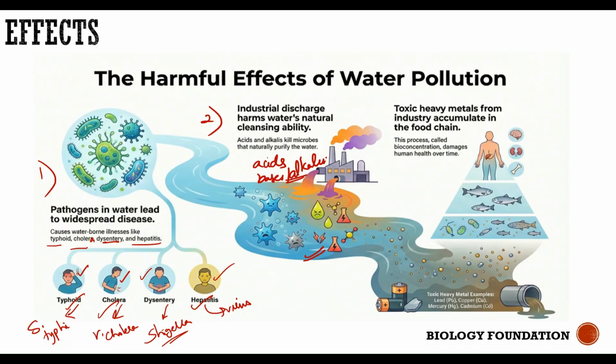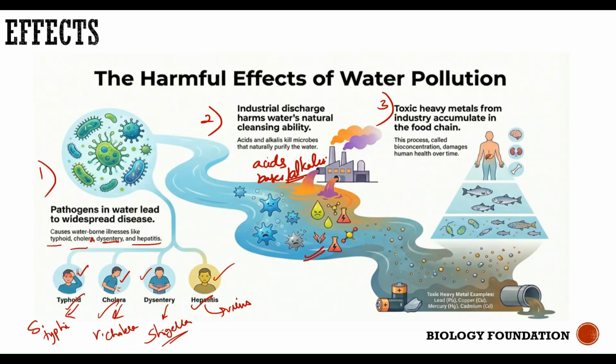Not only that, sometimes these acids and bases that are added into the water bodies change the pH of the water body, and thus can disturb the growth of aquatic life, basically the fish that grow in the water bodies. And the third effect is heavy metals. If you remember, I told you in my previous slide that the industrial liquid waste that is getting released into the water bodies is rich in heavy metals.